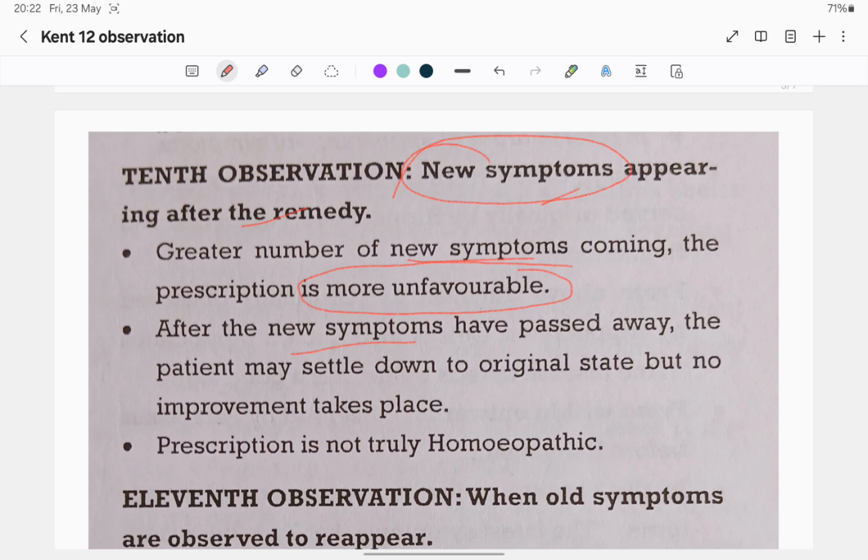After the new symptoms have passed away, the patient may settle down to the original state, but no improvement takes place. For this we have to give the most similimum medicine. The prescription is not truly homeopathic because the medicine is not the similimum.